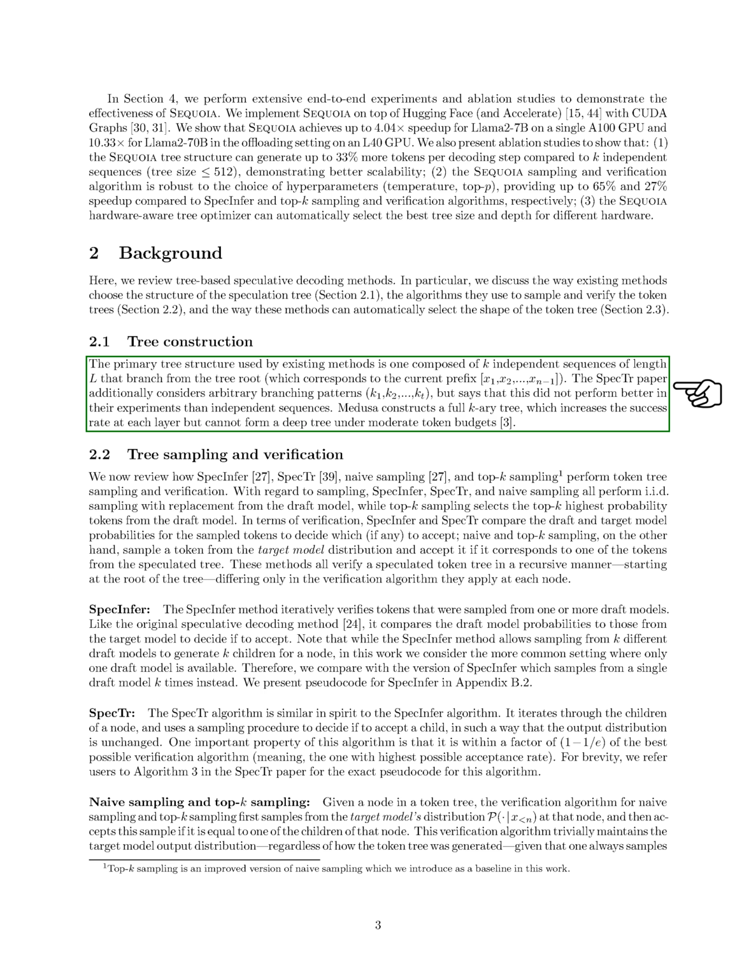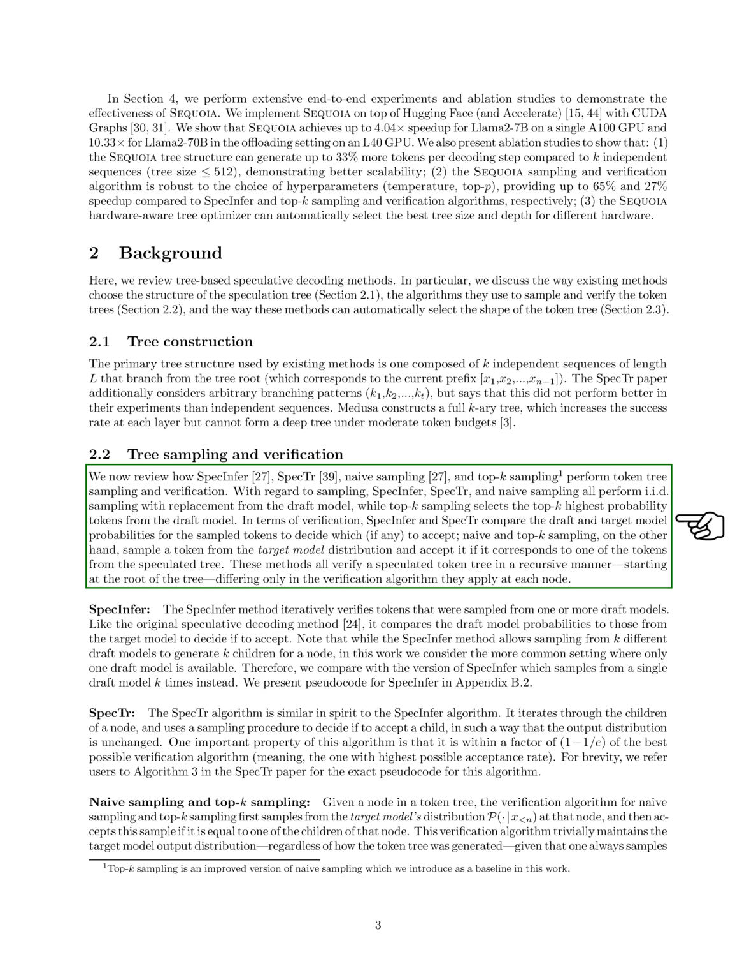The SpecTR study also experimented with various branching patterns but found that independent sequences worked just as well, if not better, in their tests. Another approach, used by Medusa, involves building a full k-array tree. This method increases the success rate at each layer but struggles to create deep trees when the number of tokens available is limited. Moving on to how these methods sample and verify token trees, SpecInfer, SpecTR, and naive sampling all use a method of sampling with replacement from the draft model. In contrast, top K sampling picks the K tokens with the highest probability from the draft model.